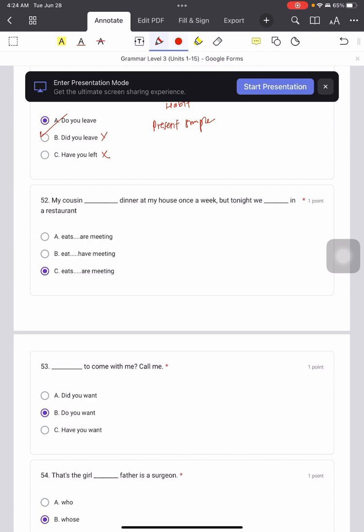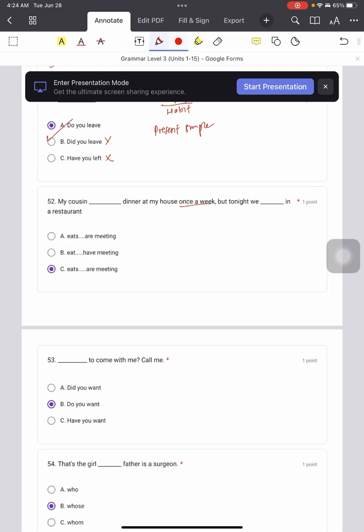52. My cousin eats dinner at my house once a week, but tonight we are meeting in a restaurant. Right. First of all, there are two keywords here. Once a week. Once a week means 一个星期一次, and it turns to a habit. It is a habit. So when it is habit, we need to use present simple tense for the verb. But look at the later part of the sentence.